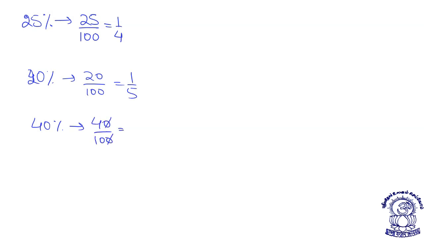0 to 0 cancel, 2 by 10, 4 by 10 will give me 2 by 5, or directly say 40 is double of 20. So 1 by 5 double will be what? 2 by 5. So I can say 40% means 2 by 5. Suppose somebody asks me 60%, it will be directly 3 by 5.